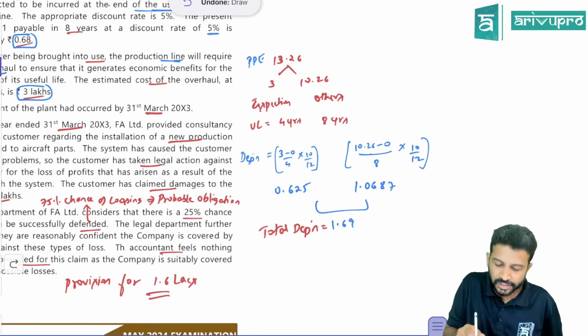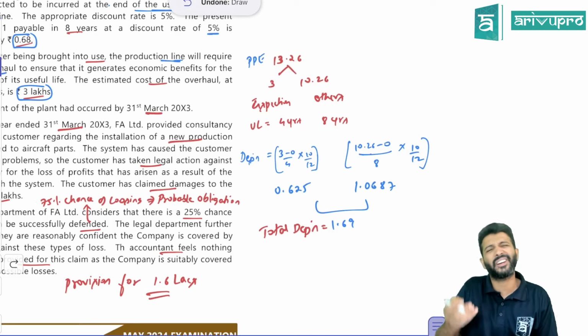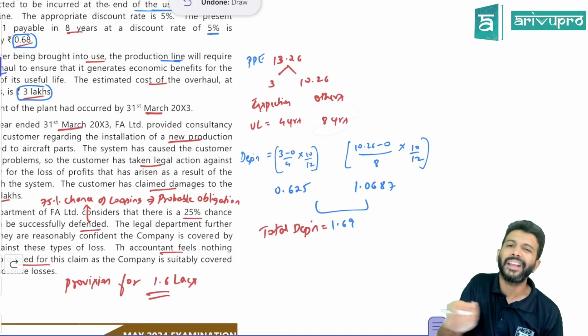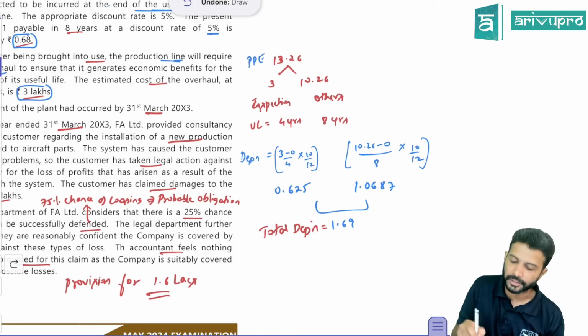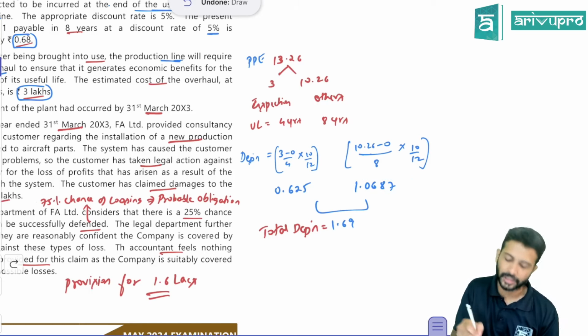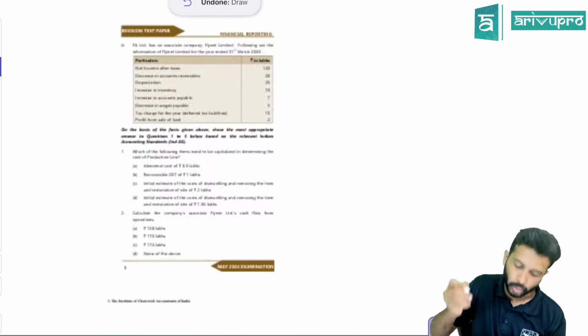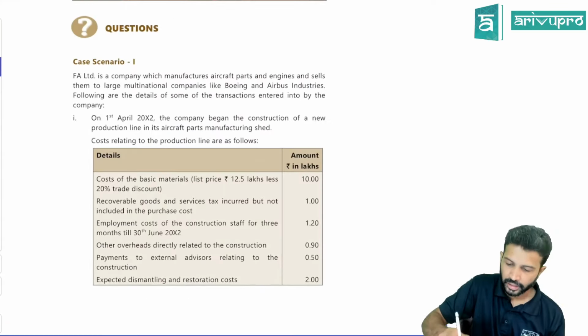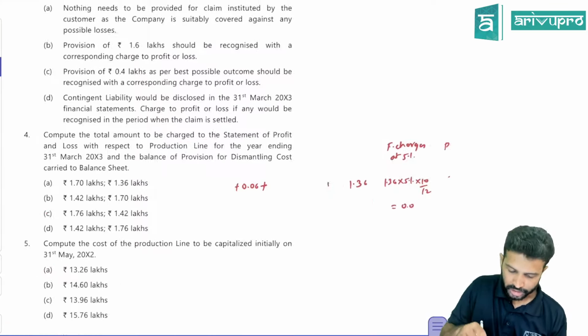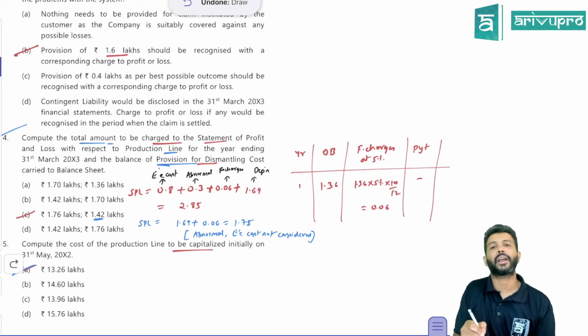On the other part, which is 10.26, you will calculate depreciation over a period of 8 years. But in the current year, only 10 months depreciation, that will give you 1.0687. So total depreciation will be 1.69. This depreciation charge also will be transferred to P&L account. That's what they asked. Okay, that is what we were about to solve in that MCQ question. So one more will go to P&L account, that is depreciation.